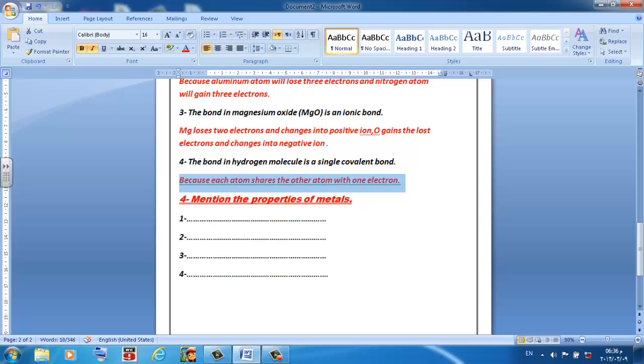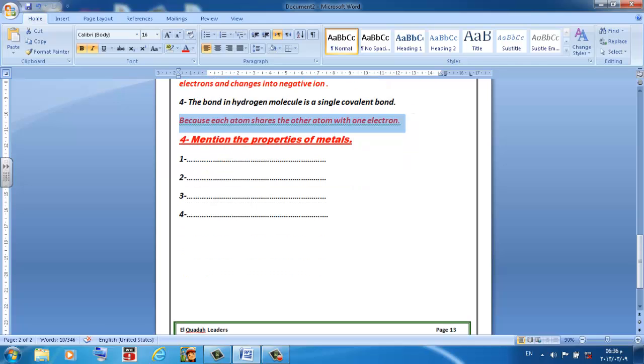And here number 4, mention the properties of metals. You can write what you know about the properties of metals.